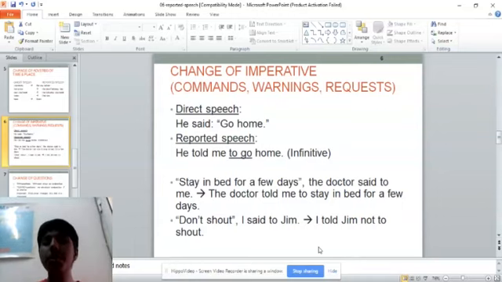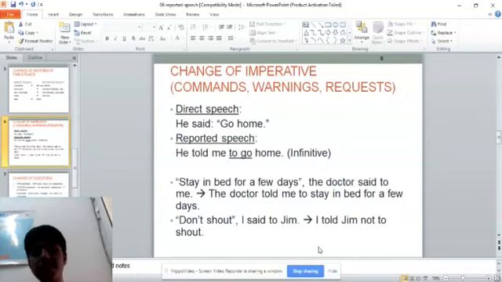So to go. Why do we use to go? This is because it is a command. For every command, warning and request, we use the to-infinitive, here to go. Another example: "Stay in bed for a few days." I am ill, and the doctor comes to my home and says, stay in bed for a few days. So he's commanding, requesting or warning me to stay in bed for a few days. In this case, I must use the word told and the to-infinitive. As in the previous case, where we used told and to go, here too we should use told and to stay.